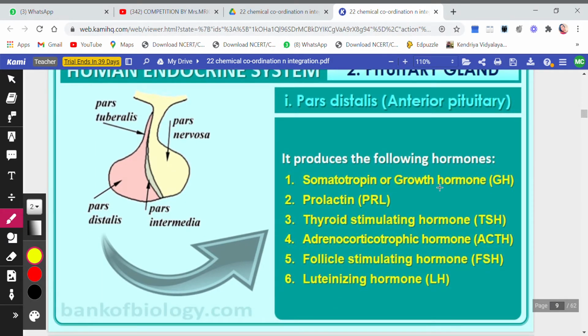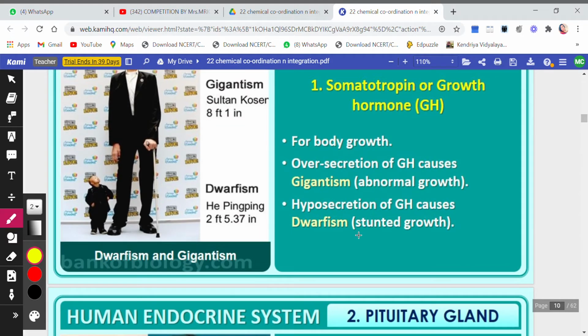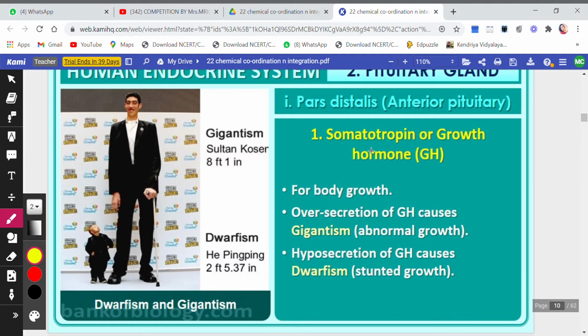It releases many hormones. Number one is somatotropin or growth hormone. Next, prolactin. Third one is thyroid stimulating hormone, that is TSH. Fourth is adrenocorticotropic hormone, ACTH. Next, follicle stimulating hormone, FSH. Then luteinizing hormone, LH. So these are the hormones released by the anterior pituitary. Let's see one by one.